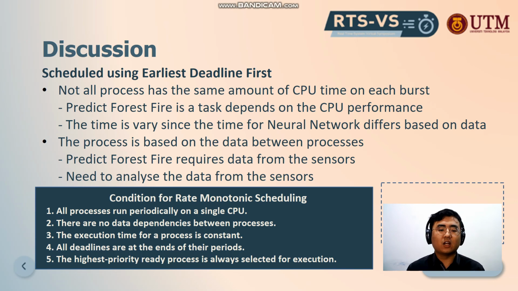The next is that the execution time for a process is constant. However, we cannot confirm this for predict forest fire, since it depends on the neural network that analyzes the sensor data. And all the deadlines end at the periods. Yes, this holds, and the highest priority ready process is always selected for execution.